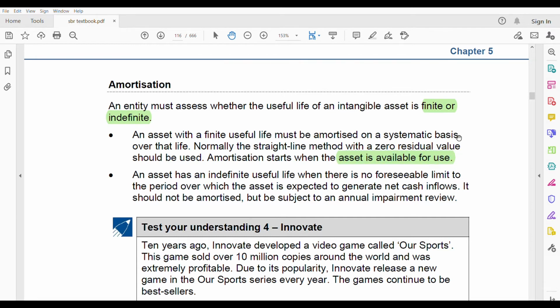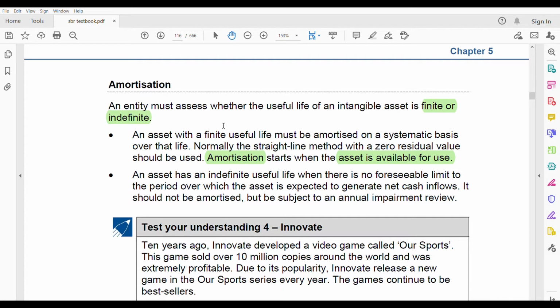Remember, sometimes you will be given some information on different dates saying that you are preparing the asset, it's not yet ready for use. So whenever it's not ready for use, you cannot amortize it. You have to amortize it from the day when the asset becomes available for use. They will give you that date. From that day onwards, you have to start amortization. Same like how we have started depreciation.